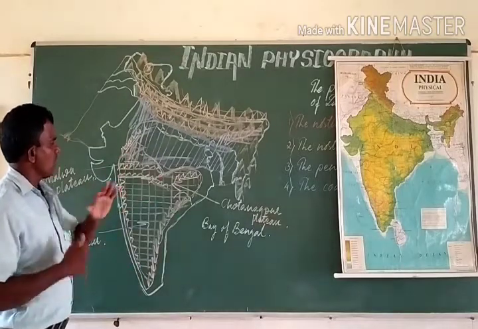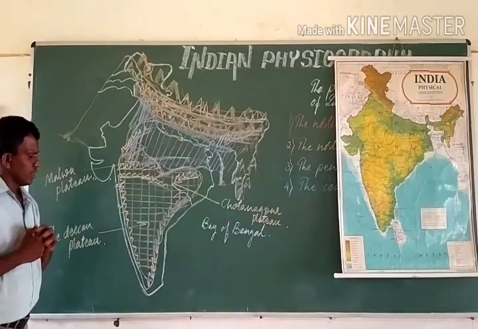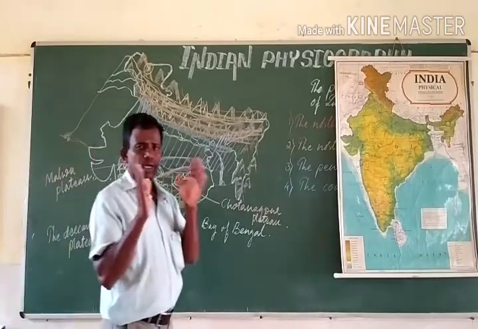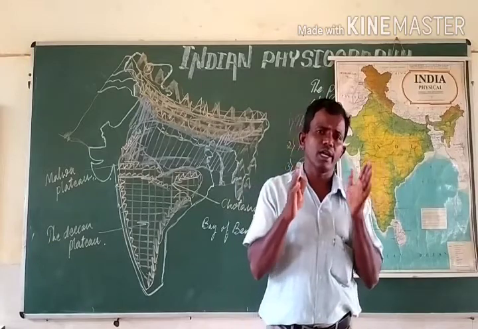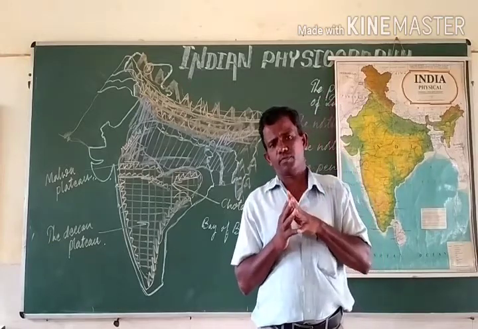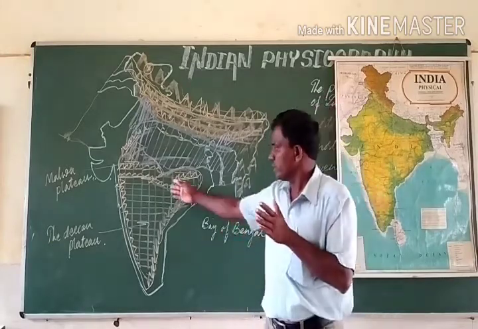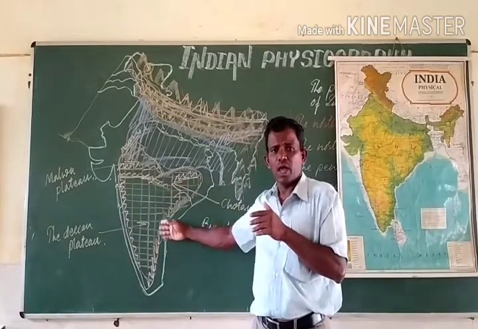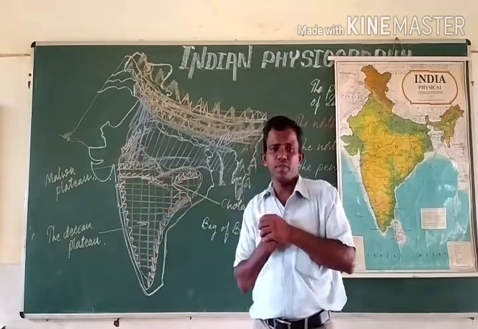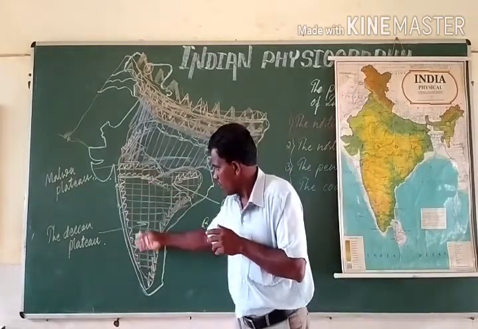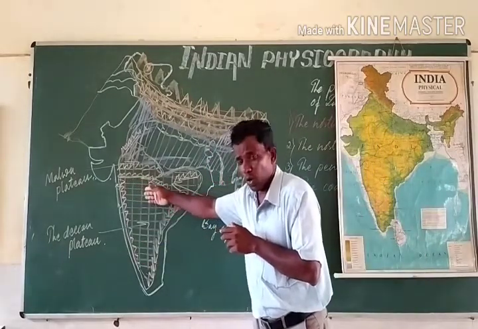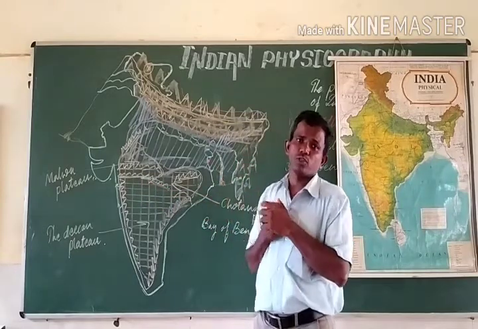The peninsular plateau is quite favorable for undertaking agricultural activities, as the soil is black and many southern rivers which originate in the Western Ghats flow along the peninsular plateau.